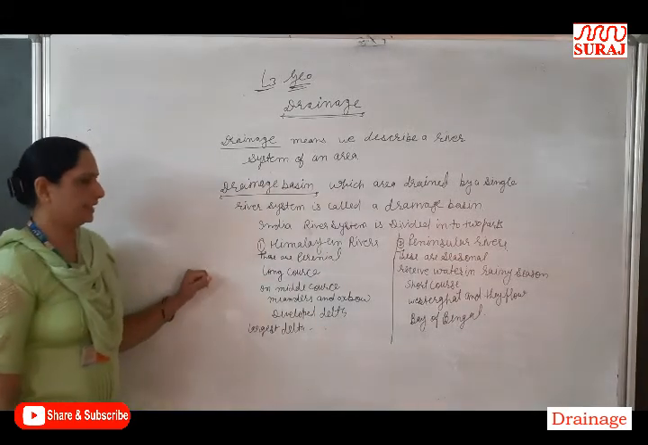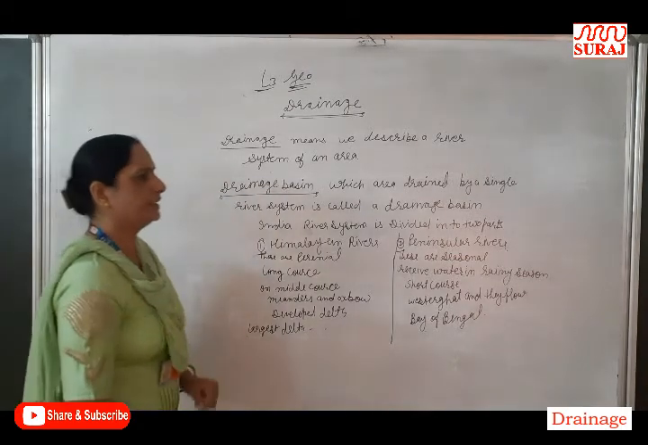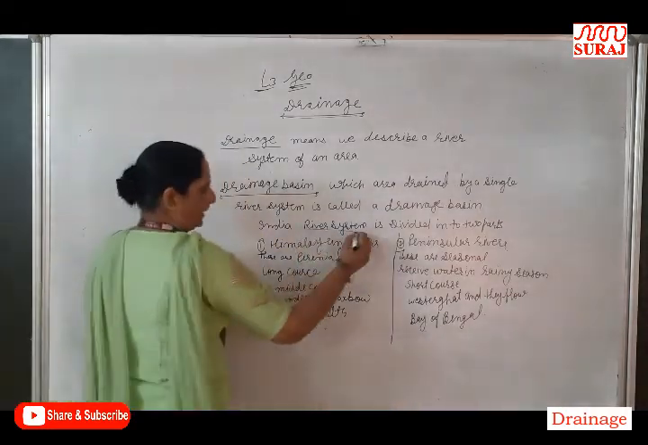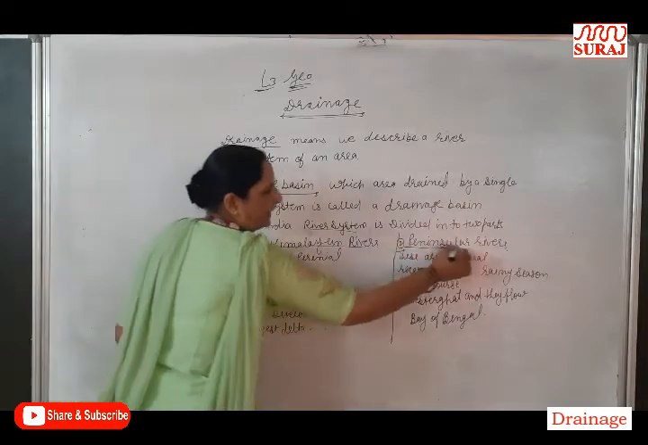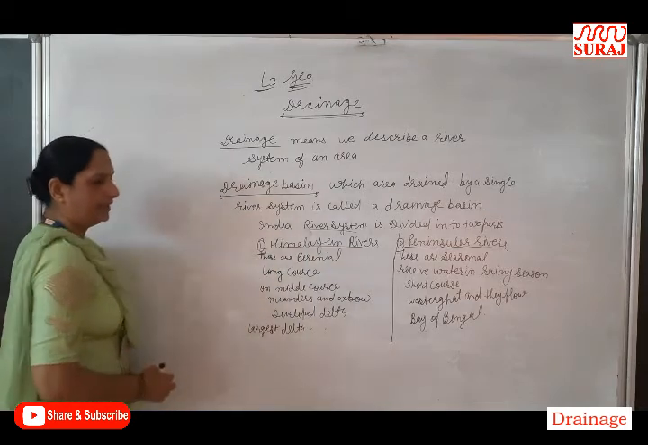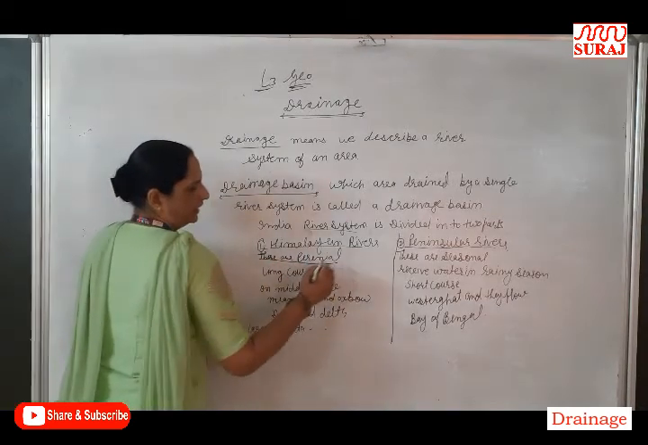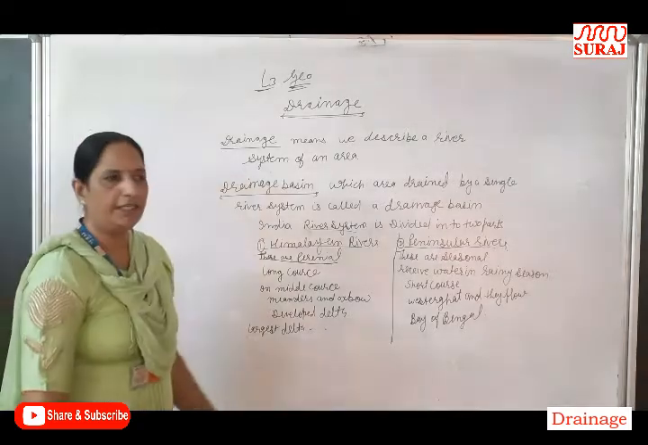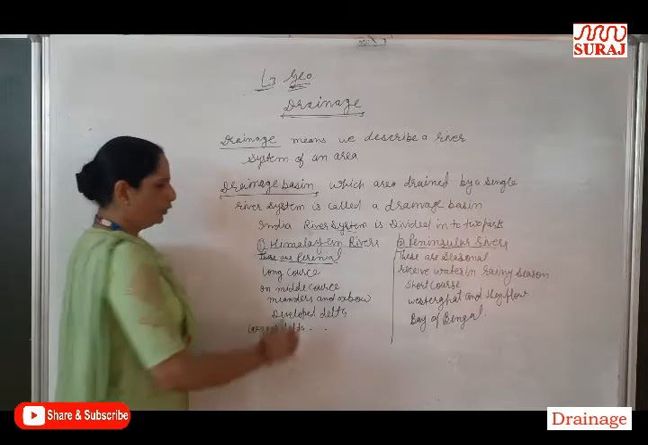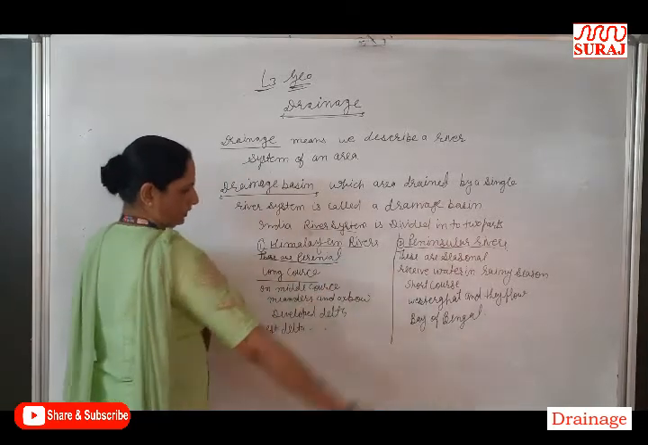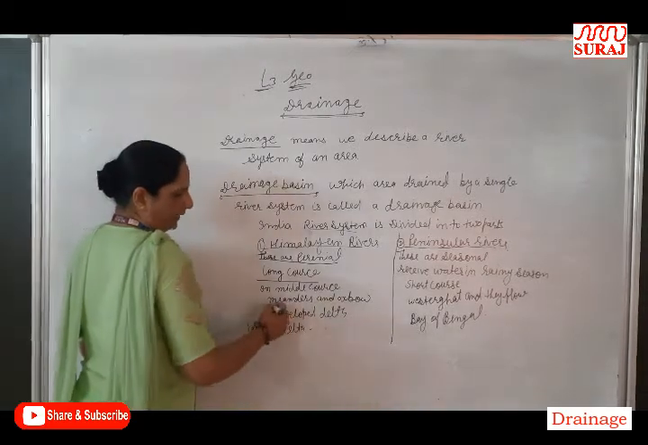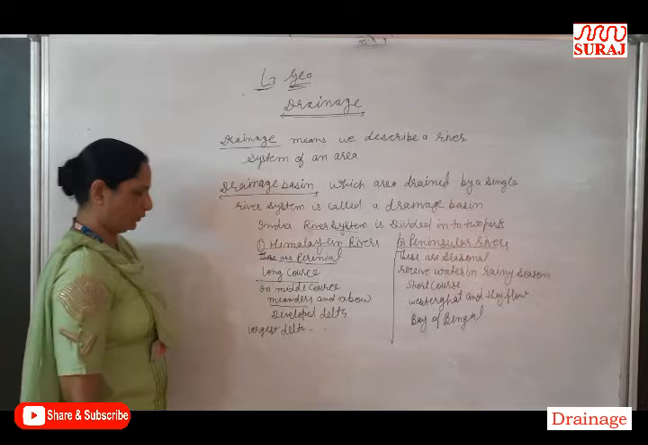Now let us start. India's river system is divided into two parts: the Himalayan rivers and the Peninsular rivers. First of all, I explain the Himalayan rivers. We know that these rivers are perennial. Perennial means these rivers have water throughout the year. These rivers have a long course. In the middle course, these rivers make meanders and oxbow lakes.